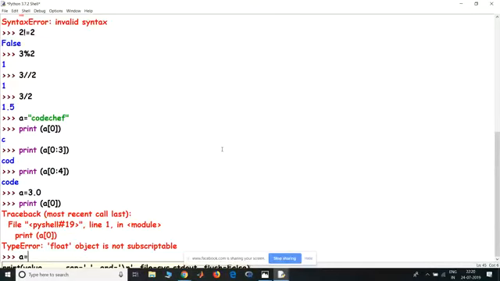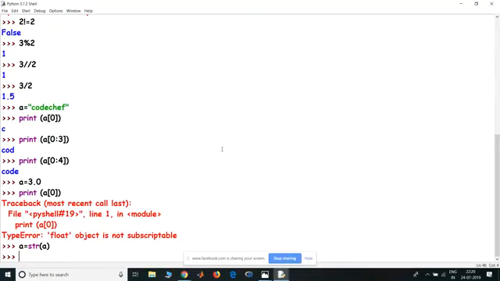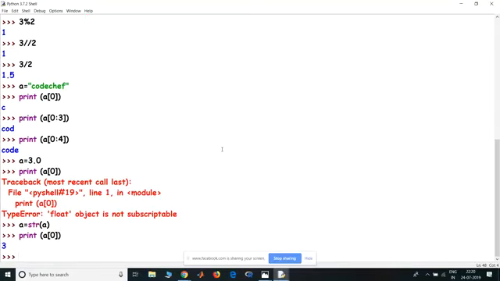But if I make it A equal to str of A, I have effectively converted A into a string. Now if I print A of 0, I end up getting the 3, which is the first extracted character. So this is basically how the type conversion works. The float has been put inside double quotes, and therefore it has been converted into a string. I hope that answers your question.